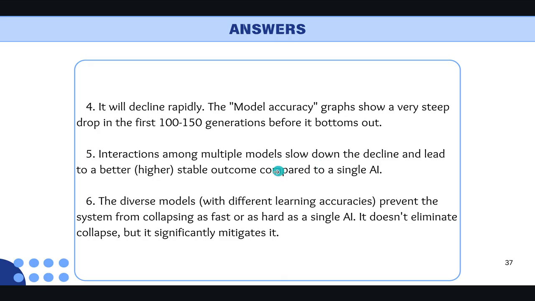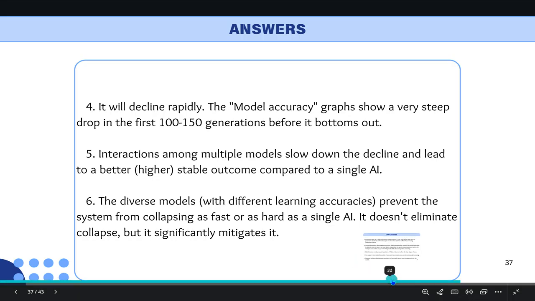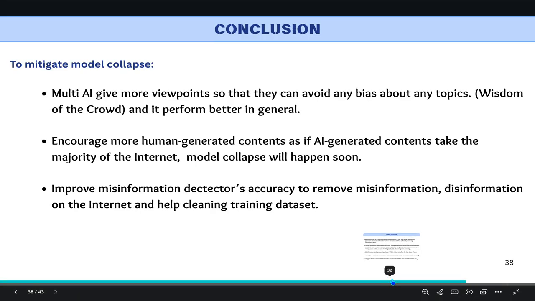If you look at the graphs on slides 27 to 29, you will see the multi-AI scenarios on the left always stabilize at a higher quality than the single AI scenario on the right. This is clear proof that the wisdom of the crowd approach works. So yes, the model shows it reduced the severity of the collapse.